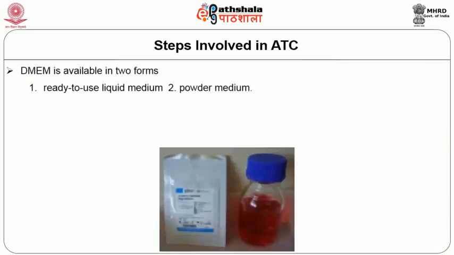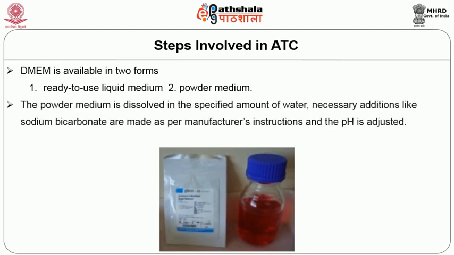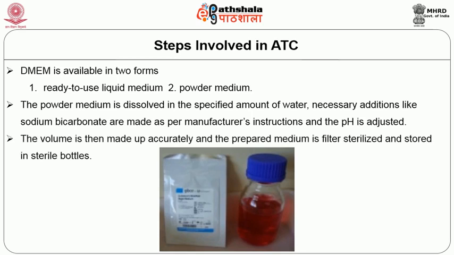DMEM is available in two forms: a ready to use liquid form and powdered medium. The powdered medium is dissolved in a specified amount of water. Necessary additions like sodium bicarbonate are made as per the manufacturer's instructions and the pH is adjusted. The volume is made up accurately to the required level and this is filter sterilized and stored in sterile bottles.